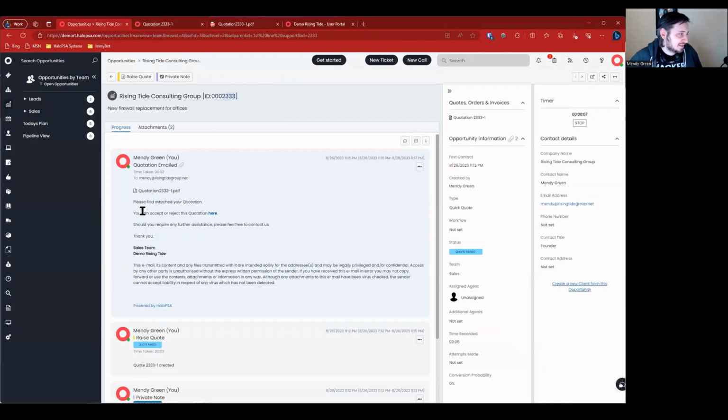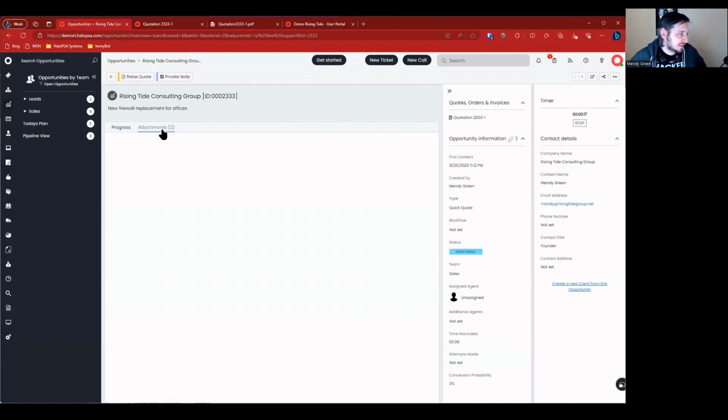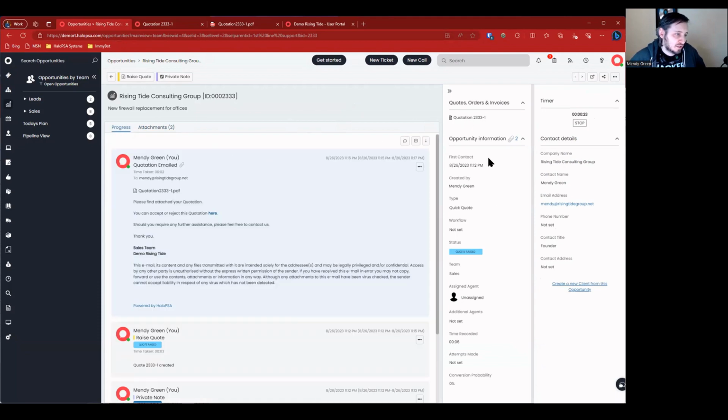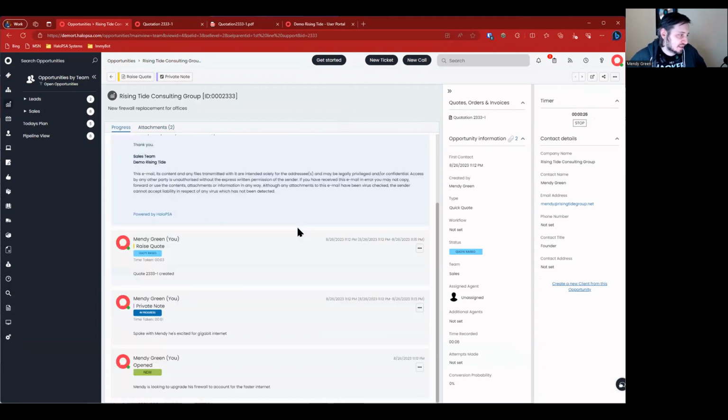Here you can see the email that I sent is included in the opportunity. So everything I'm doing under the quote is being linked to the original opportunity, so we can always go back and see what happened. And here you can see the quotation is linked here, and we got the attachments indicating that the quotation has been generated and sent. We've got 2 copies because it generated 2 PDFs through the process of sending it.